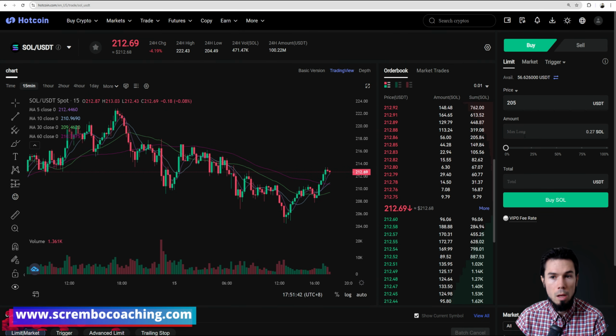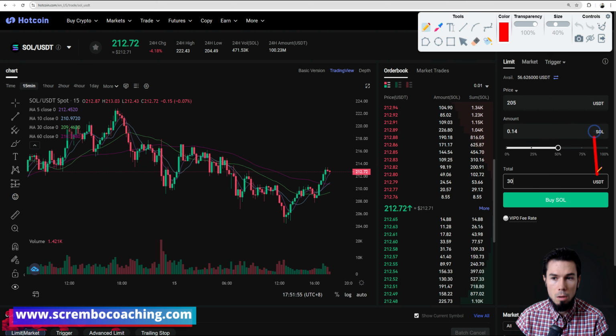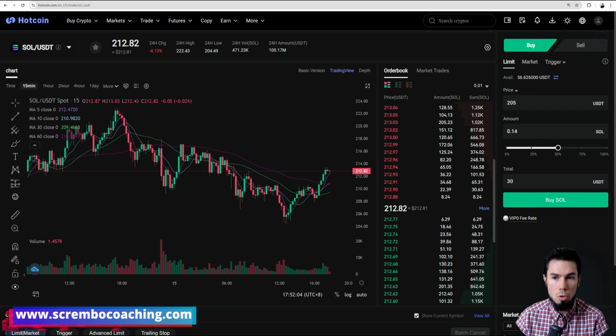Simple and straightforward. It also tells you, for example, if you want to buy, let's say, $30 worth, you can also write your amount in the USDT form right there. If you want to decide based on USDT, $30 worth of Solanas will be 0.14, so you can also go that way. You can also drag the percentage progress bar depending on your available balance. So there's many ways that you can pretty much go around this buy thing.